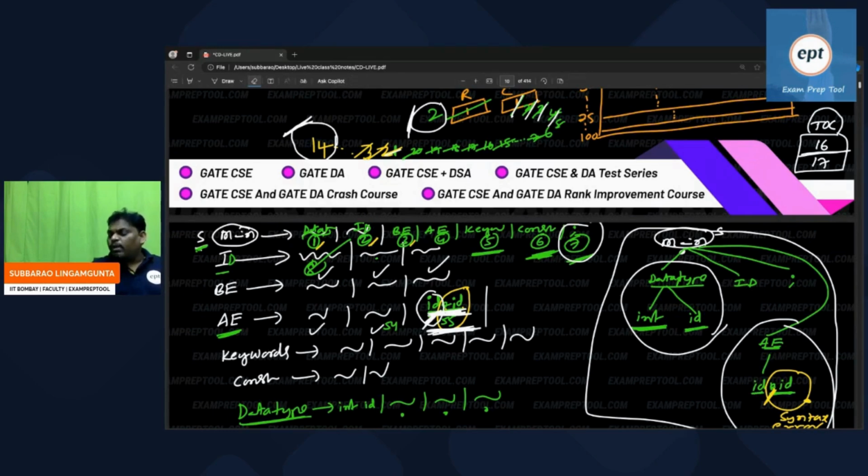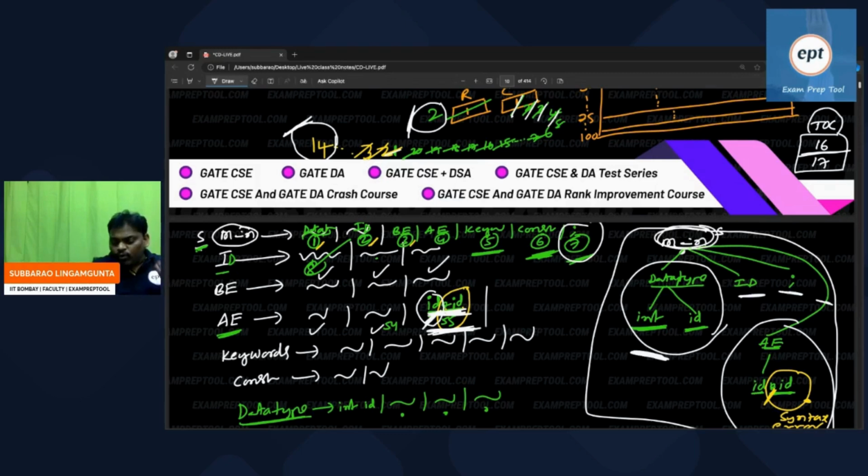Remember everyone, in the program, for every row, one tree will come. If you observe yesterday's class, for x is equal to y plus z star 60, one tree came. For every line, one tree will come. For the first line of the program, this tree came. For the second line, maybe this came. For the third line, maybe this came. So for every row, one tree will come. All are connected by the start symbol.